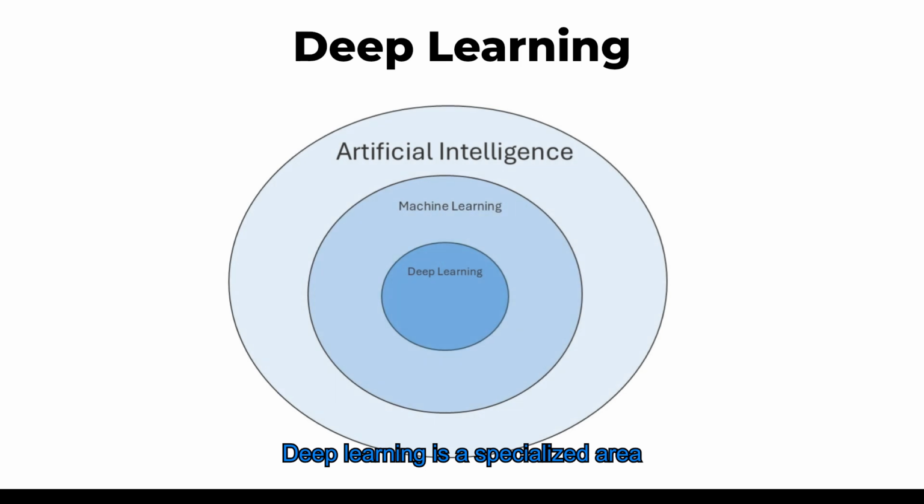Deep learning is a specialized area within machine learning that uses neural networks with many layers to analyze various forms of data. These neural networks are inspired by the structure of the human brain and are particularly good at recognizing patterns in large datasets. An example of deep learning is facial recognition technology. When you upload a photo to social media, deep learning algorithms analyze the image and can identify faces by comparing the features with a database of known faces.